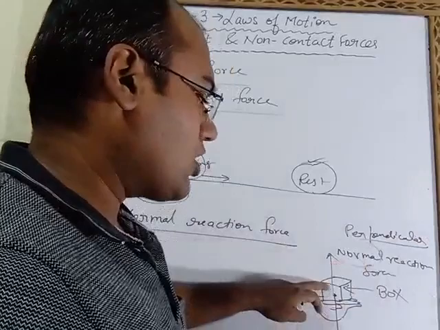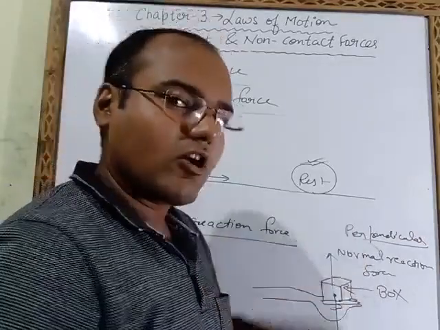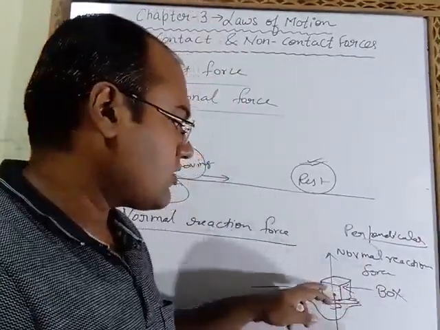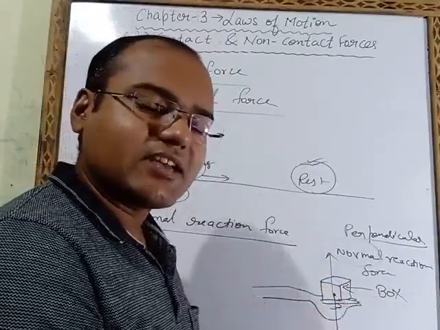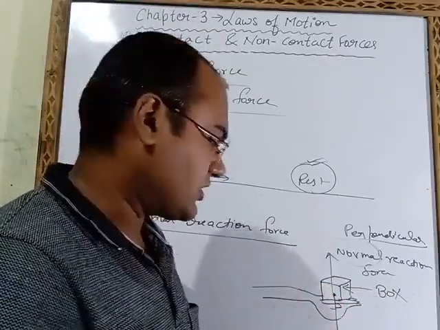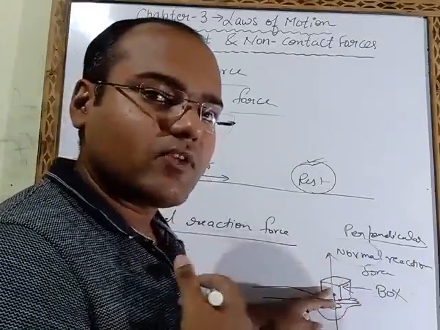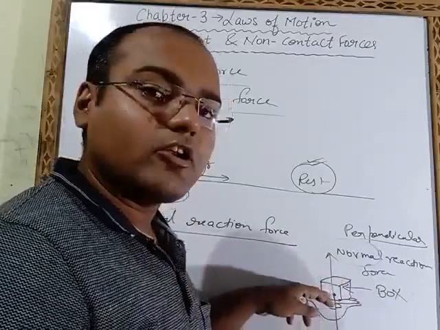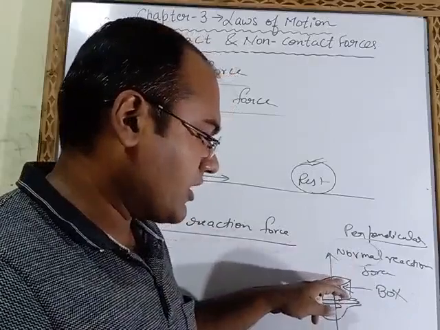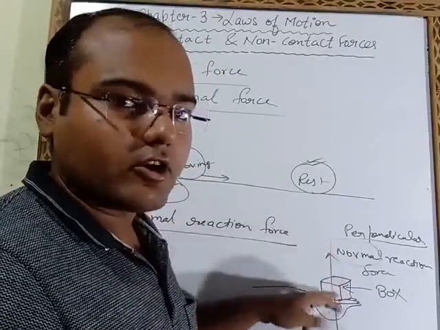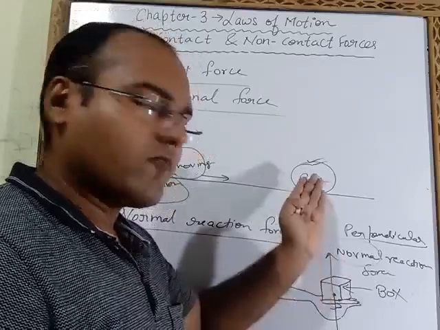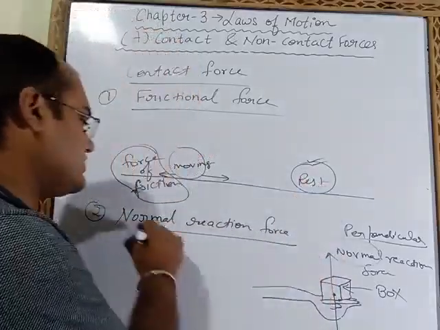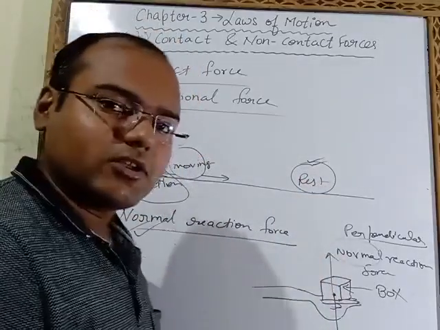So this box will exert a force in the downward direction, but in order to hold this box, we will exert a force in the opposite direction. That force which we exert will be normal to the body. Normal means perpendicular to the body. So this normal force which we are exerting in the upward direction is known as the normal reaction force.